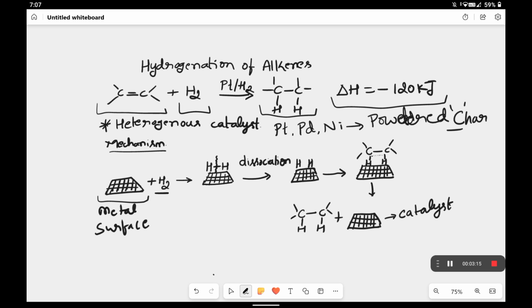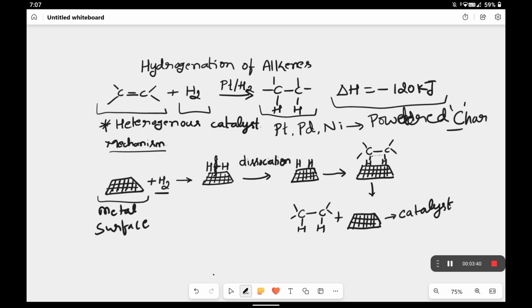First, the hydrogen gas comes and is adsorbed on the metal surface. Then dissociation of the hydrogen bond takes place, which leads to two hydrogens adsorbed on the metal in the elemental state.